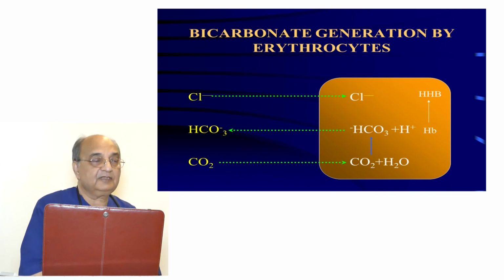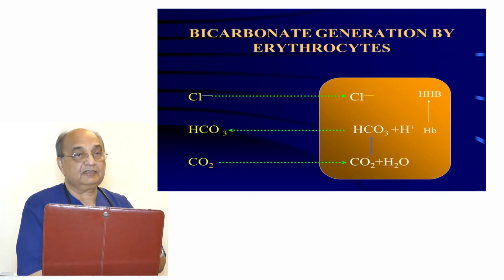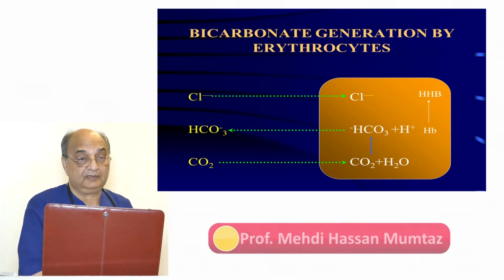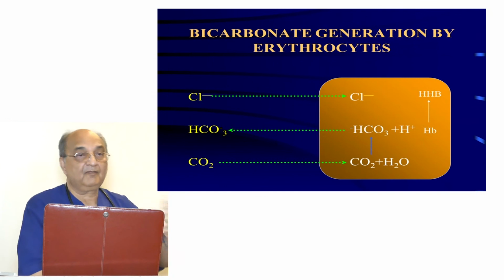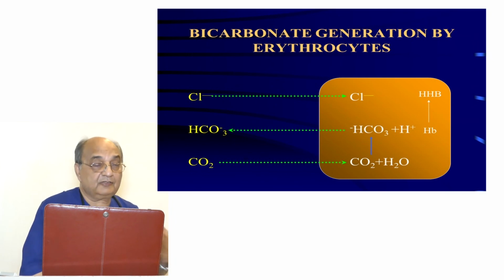Carbon dioxide goes inside the RBC. It combines with the water which is present in the RBC. And there is the enzyme called carbonic anhydrase. There are only three sites in the body where carbonic anhydrase is present. One is RBC, the other is gastric mucosa, the third is the eye. You should know what they do in all these three places. In the stomach, they produce acidity. In the eye, they control the intraocular pressure by producing aqueous.